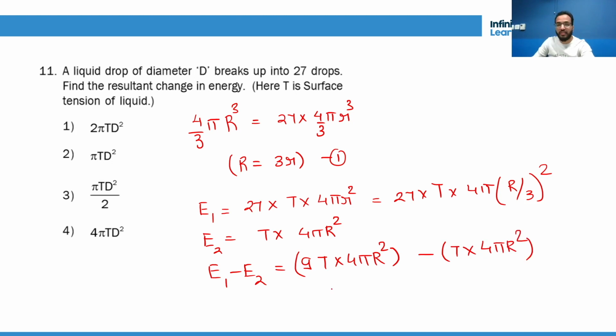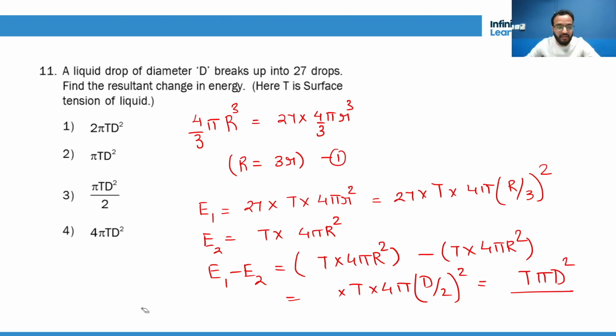So it will become 8 into T into 4 pi. Now what is R? R is diameter by 2 whole square. Just hang on a minute, this is a calculation error. So it is R by 9, so it will be 3. Now 3 minus 1 is 2. So the answer is 2 T D pi square. So this is the change in energy. Which option is right? First option is right.